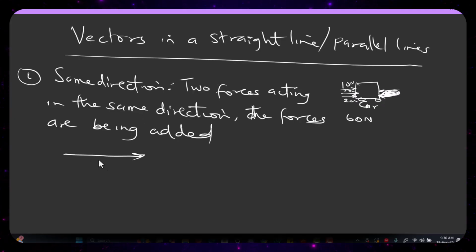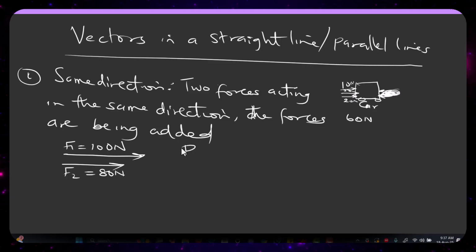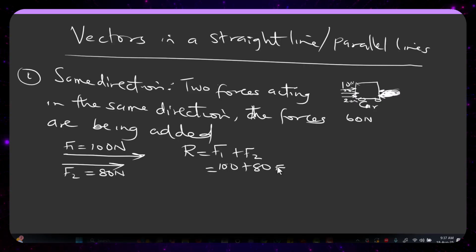Let's say I have the first force as 100 Newton and the second force as 80 Newton. Let's say this is my F1 and this is my F2. To get my resultant force, the single force that is going to have the same total effect, my resultant is going to be F1 plus F2, which is 100 plus 80. That gives you 180 Newton, because they are going in the same direction.